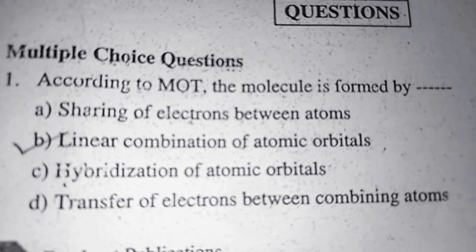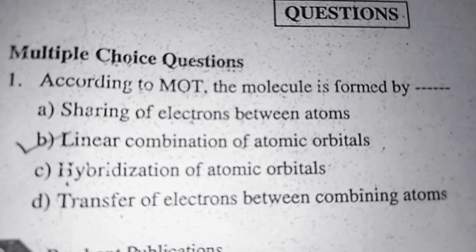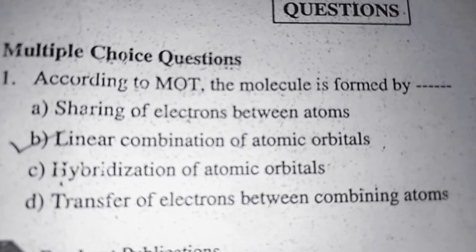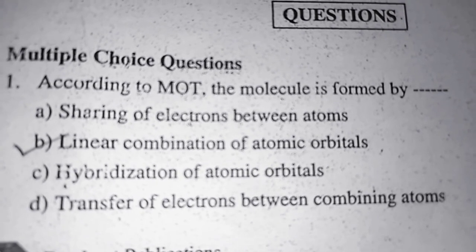And you know the first answer, a sharing of electrons between atoms, is according to the valence bond theory. And the C option is also incorrect, and the D is also incorrect. The B is the correct answer here. We are going to see the second question.